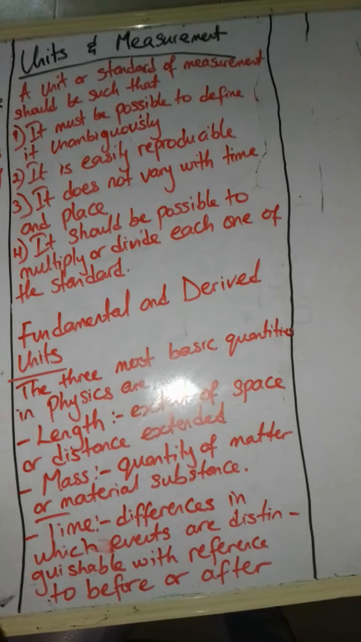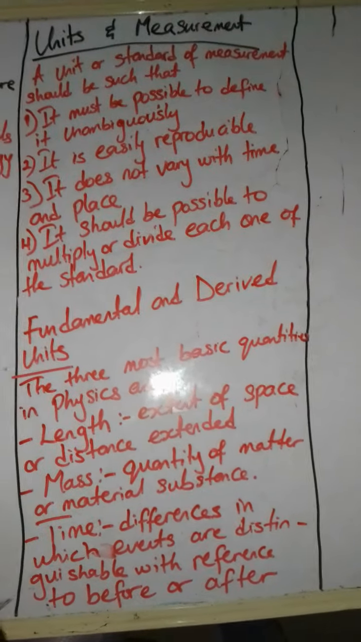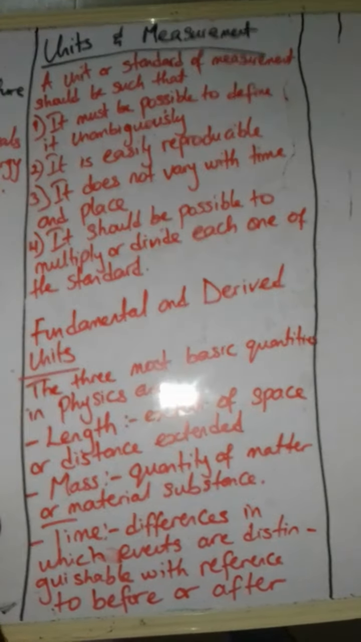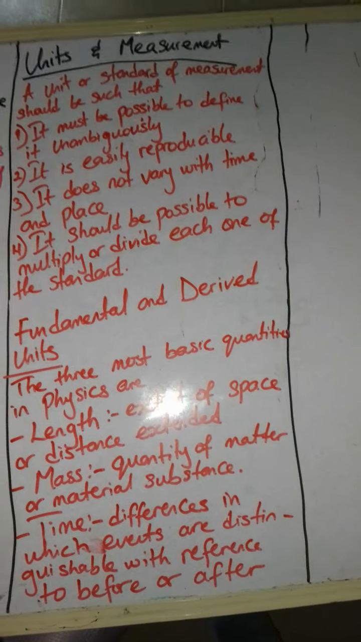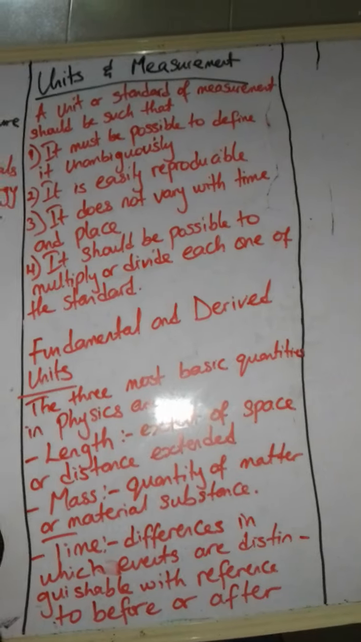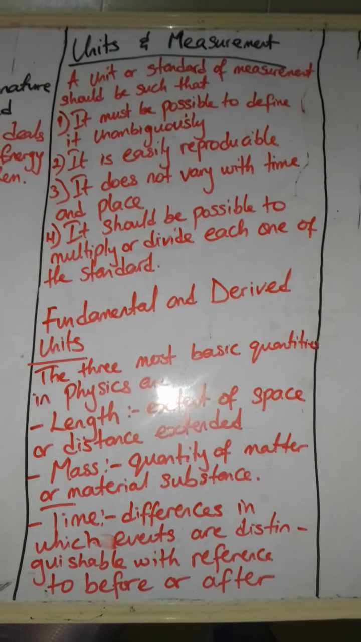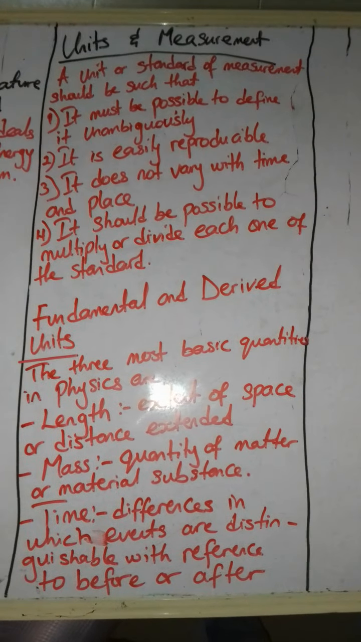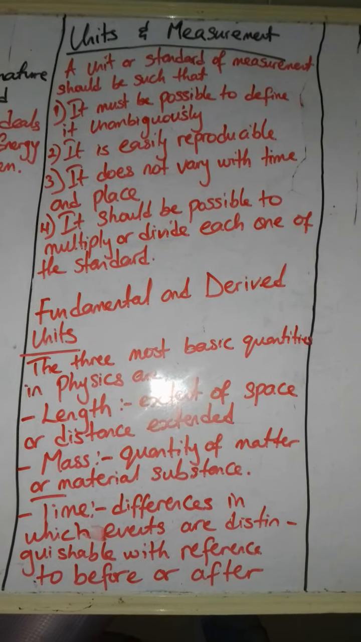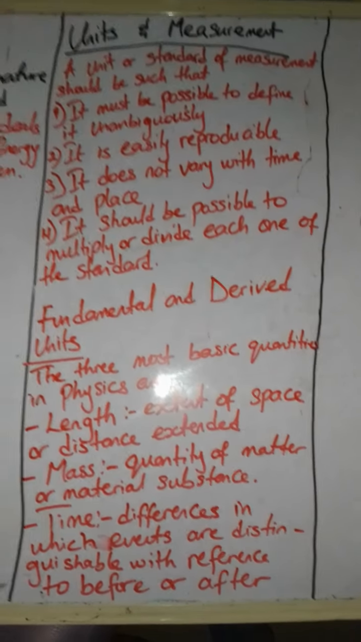So the third one: it does not vary with time and place. That is, you must not say that because of the time factor, we cannot use this unit at this point. The same unit you are using in Nigeria must be the exact unit you are using in Canada, California, US, or any part of the world. It must not vary with time and place; it must be 100% constant when we are talking of a unit.